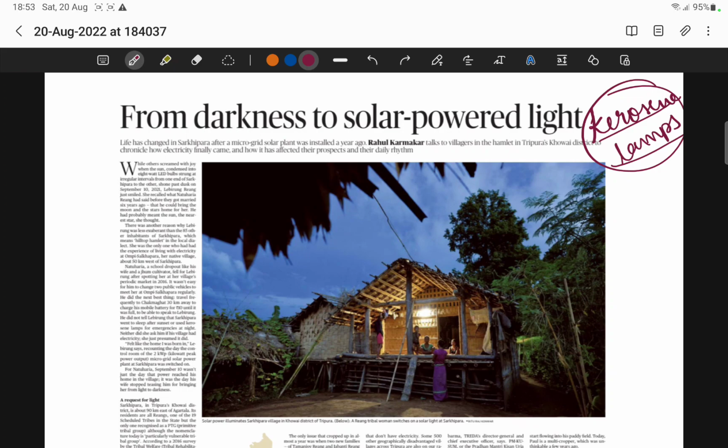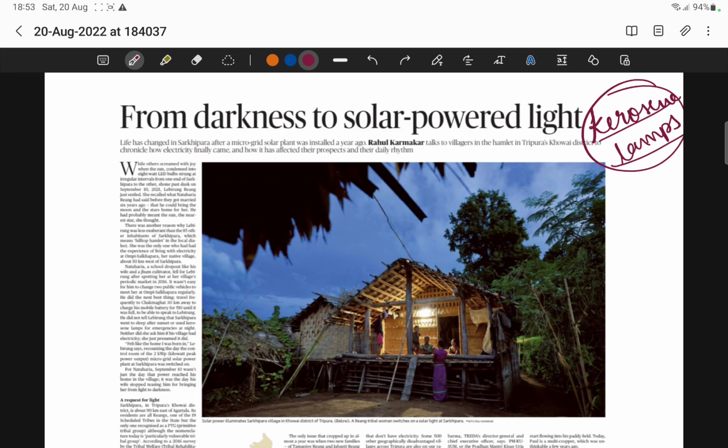This one was not lasting for a long time, just for a few hours. Later on the light will fade away. And nowadays also in some very backward or very rural areas or villages, I'm not saying all villages, a few of the villages are still using these kerosene lamps. Why do you think so? Because they are not able to afford it. Even in tribal areas, they don't have electricity supply, right?